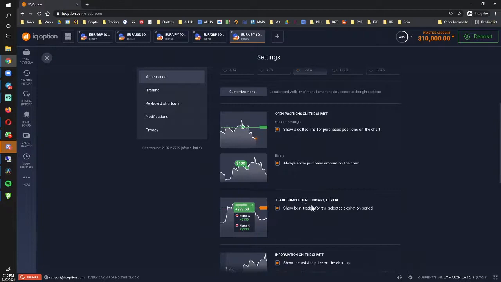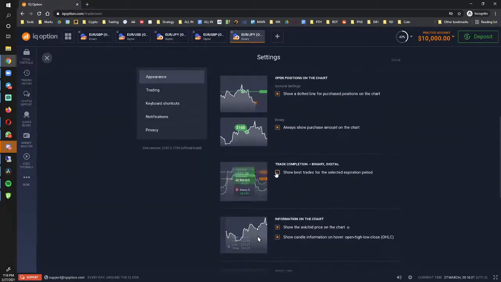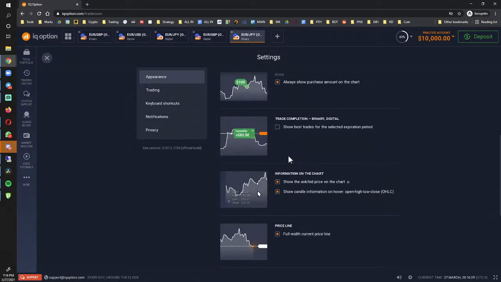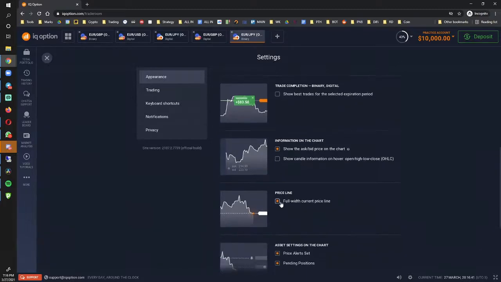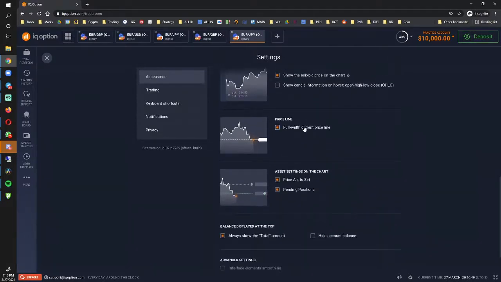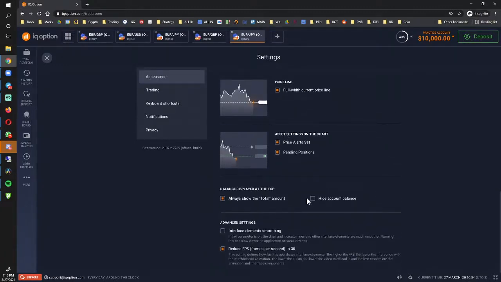Binaries, that's all fine. Trade completion, you can change that to see other people that have placed the trade and they won. Information on the chart, show ask bid. Let's see. You can leave. I wouldn't check that. Full width. You can leave full. It's just basically a preference. The most important thing here is obviously the time frame or the time zone and everything else.